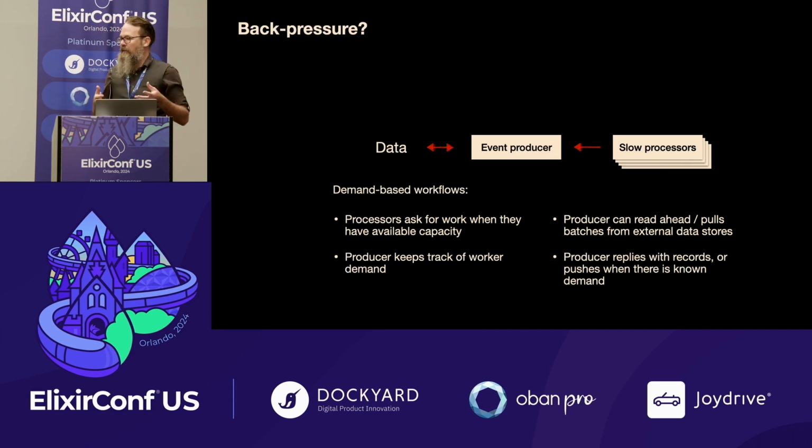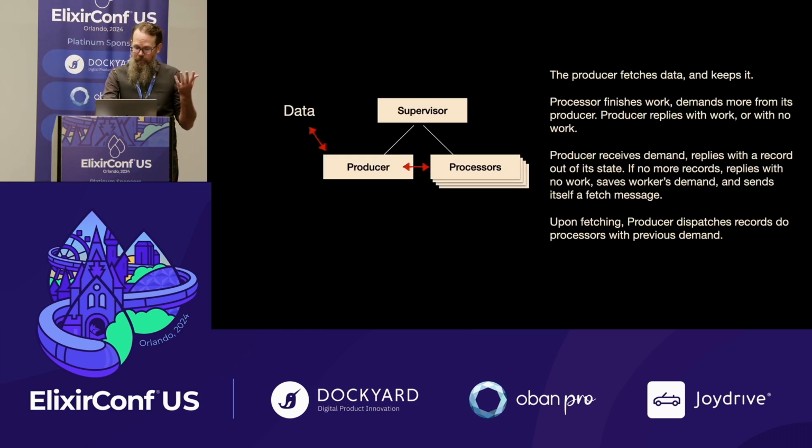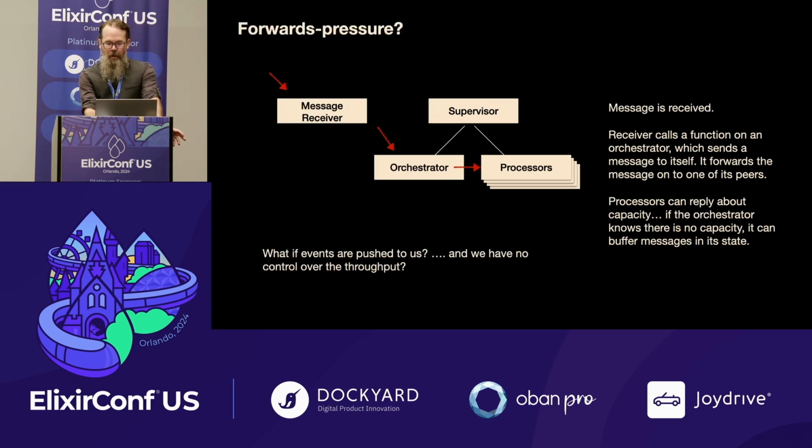If it hasn't, it can now look up new batches and save off the fact that a worker is ready to do work and what work that is through just the PID or the reply, and say when new work comes in, it already knows that there is a worker ready to do work that has capacity. And what does this look like? A supervisor with a producer process and a bunch of actual workers.